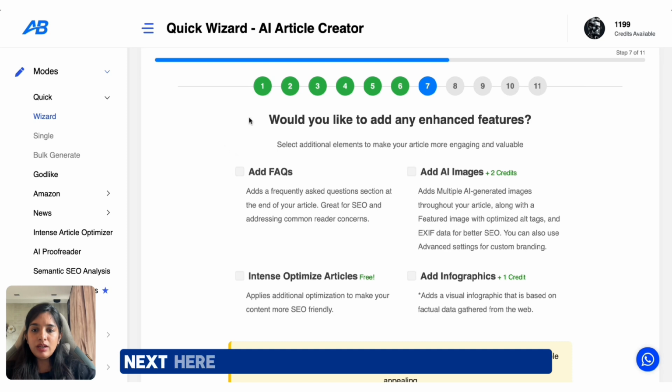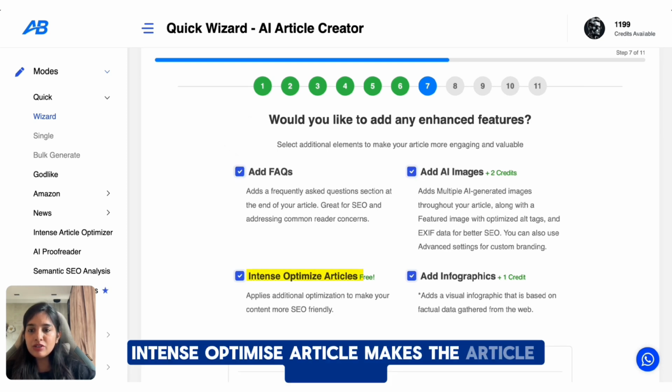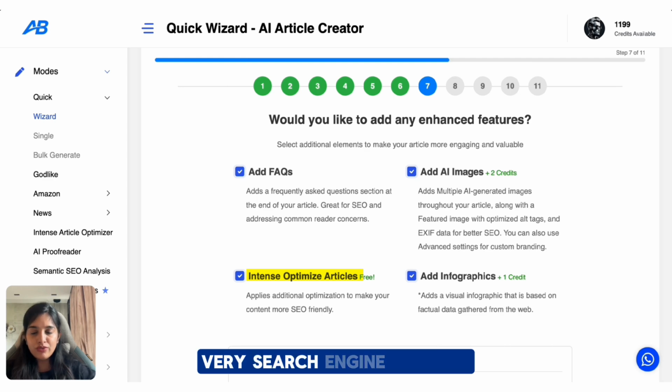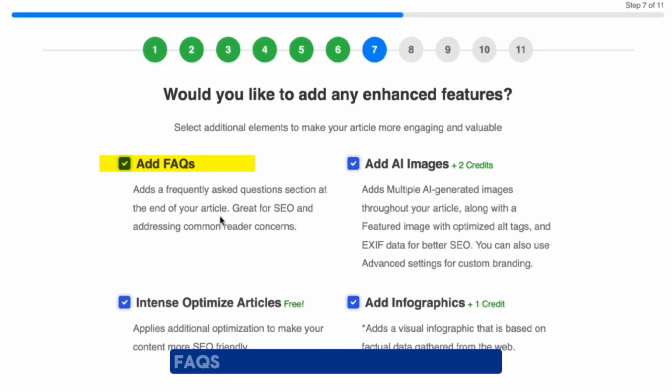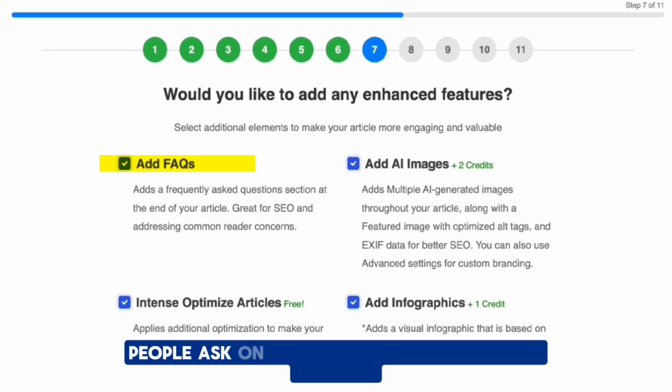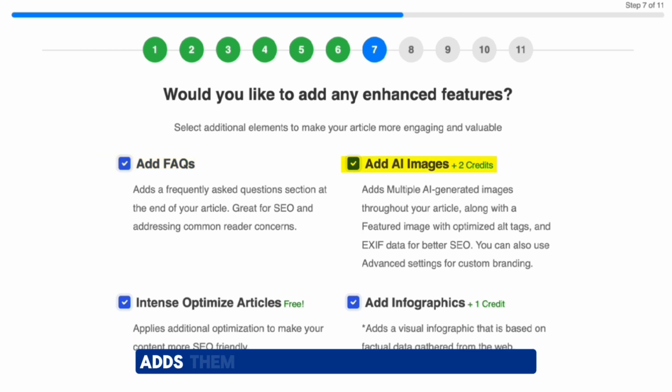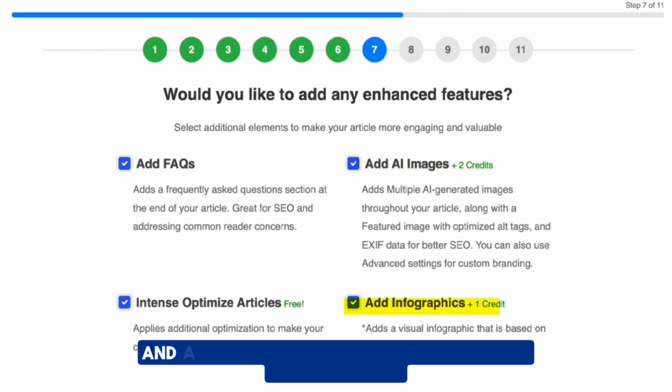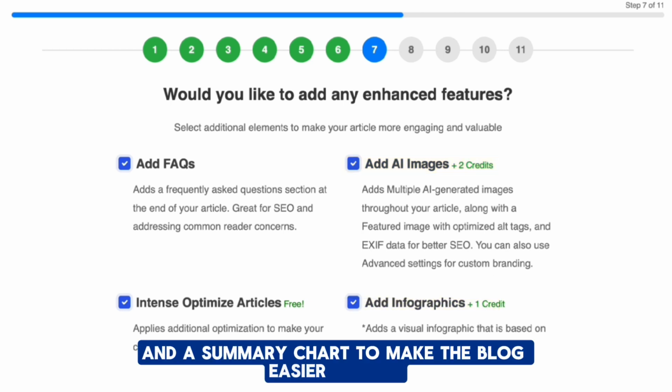Next, here I'm going to tick on all the 4 boxes. Intent optimized article makes the article structure very search engine friendly, and FAQs will bring in real questions people ask on Google and answer them in the blog. AI images generate pictures that match the topic and add them with alt text. An infographic creates simple visuals and a summary chart to make the blog easier to skim.